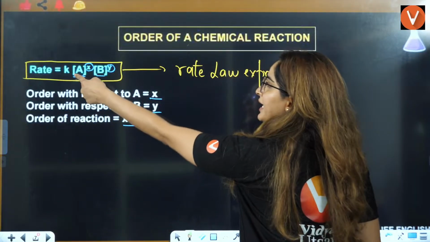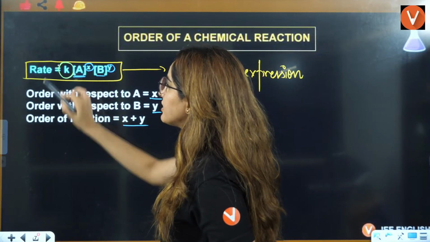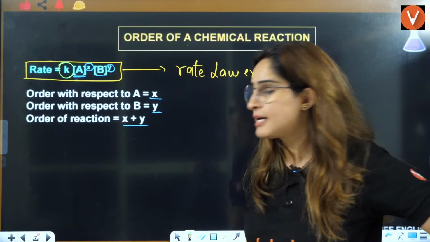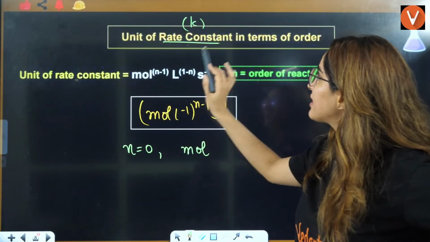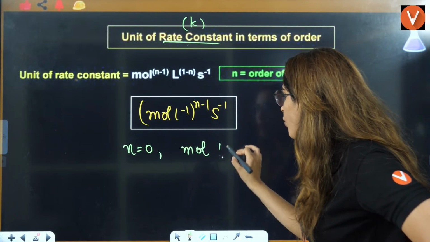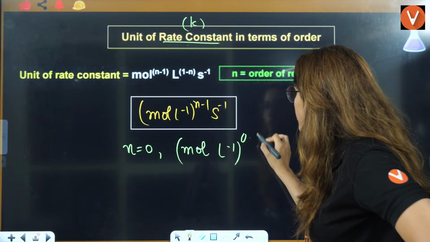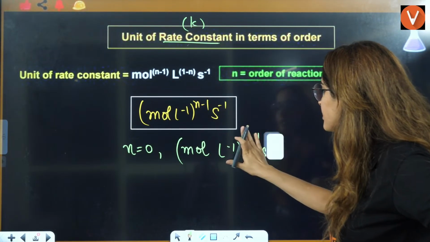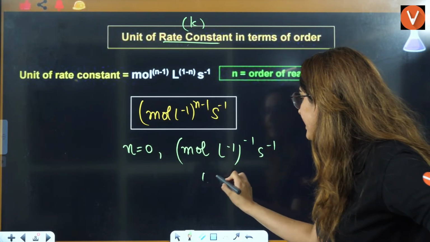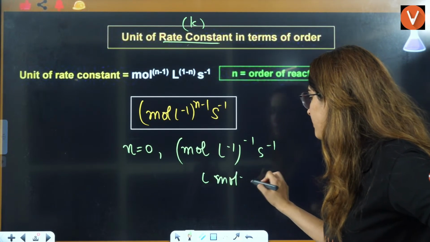The unit of this rate constant, if you put n equal to 0, will be (mole per liter)^(0-1) per second, and the answer is liter per mole per second.